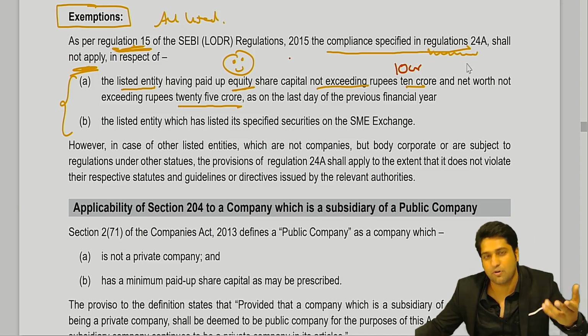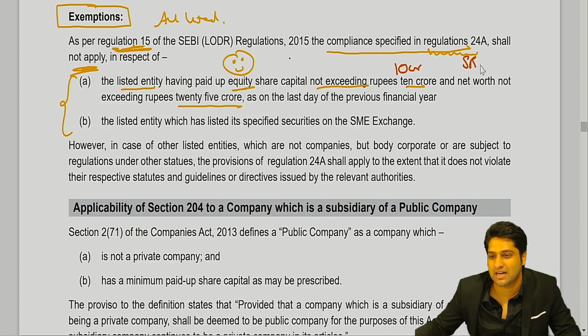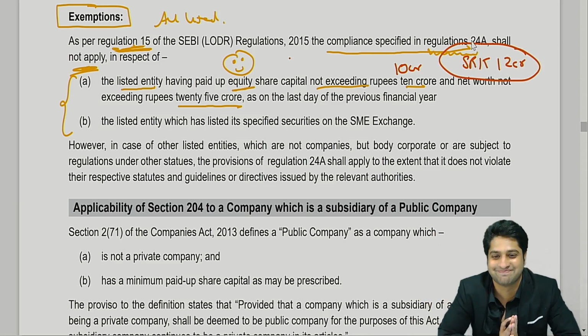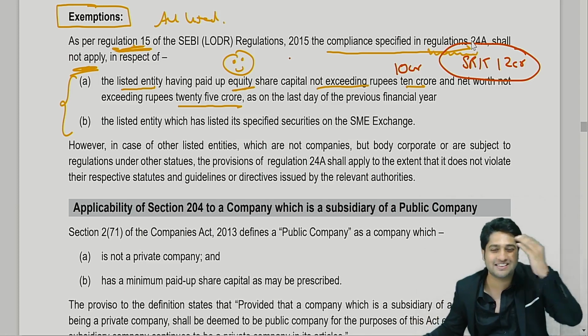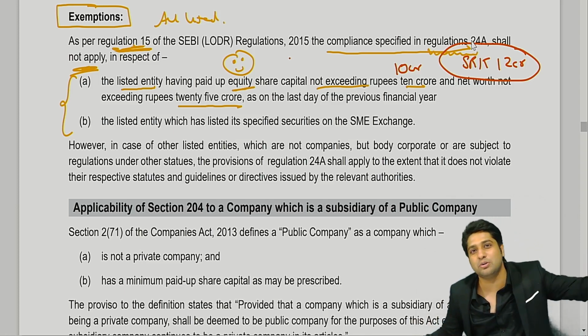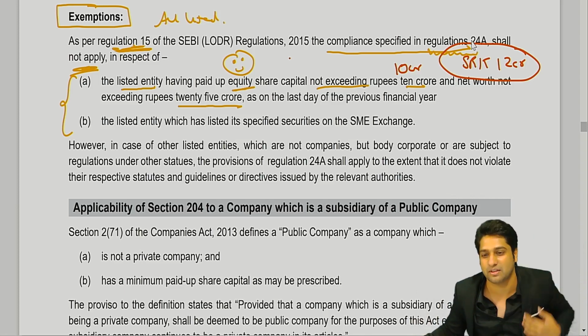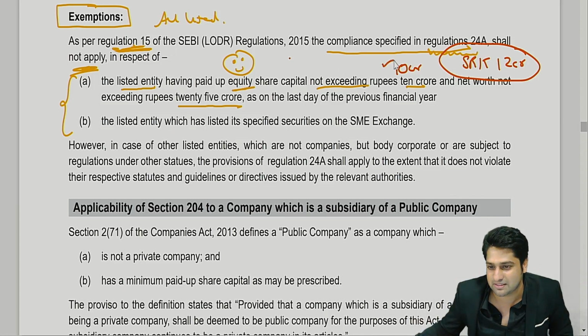Just for analogy, Shah Rukh Khan has a car which is of 12 crores. Now tell me, is a company having 10 crores very big today? No. Okay. So then they said, ठीक है चलो, अभी 10 करोड़ खुद कंपनी का 10 करोड़ है तो उसकी सब्सिडरी का 10% कितना ही होगा, so exempt कर सकते हैं.